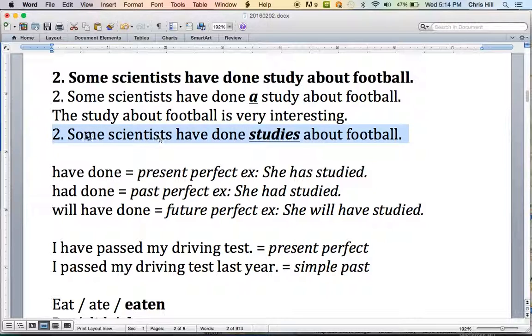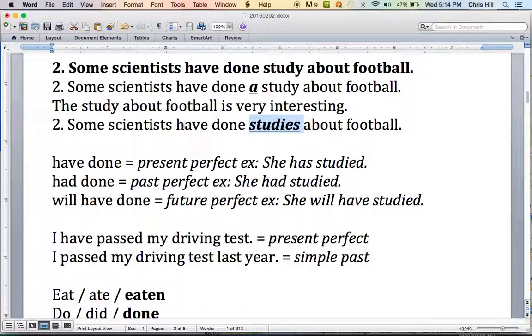It's also possible to say some scientists have done studies about football. If we say studies, we don't need an article. But the article we read on Newzilla only talked about one study. So this is correct, but the grammar with this one is okay too.